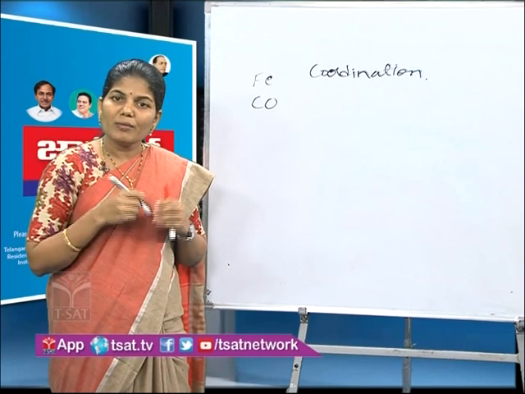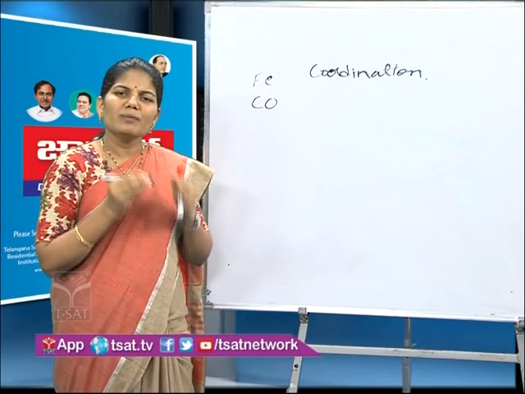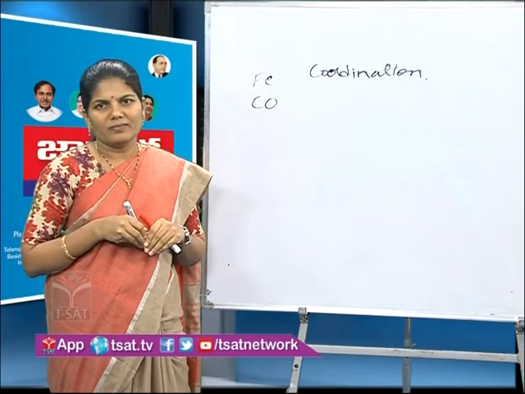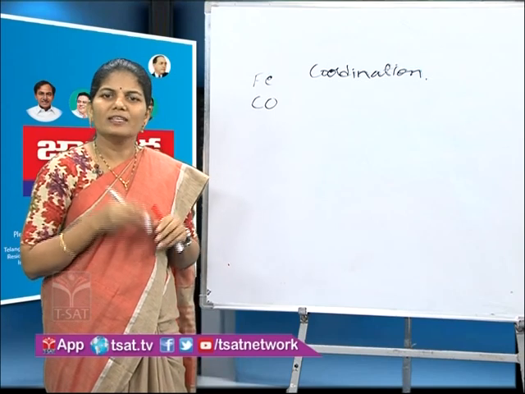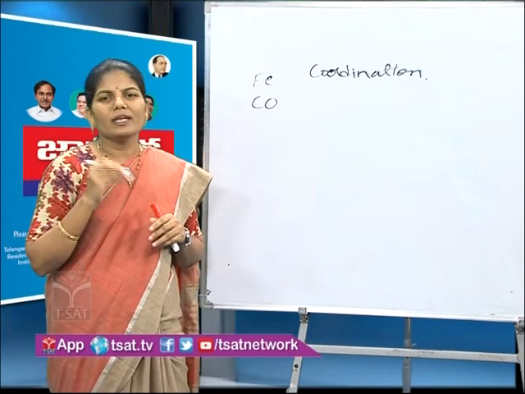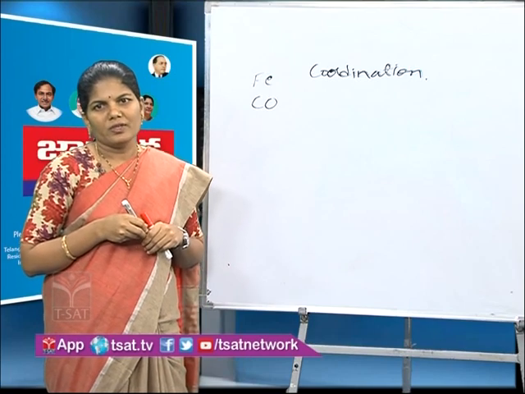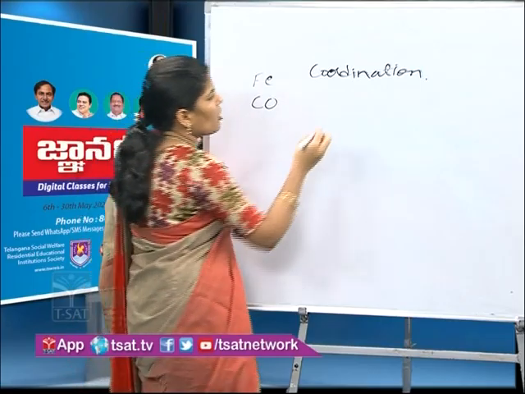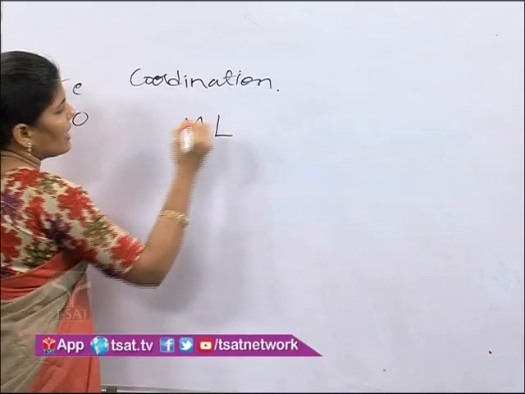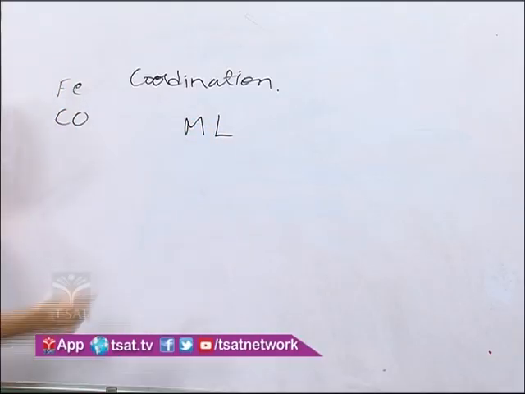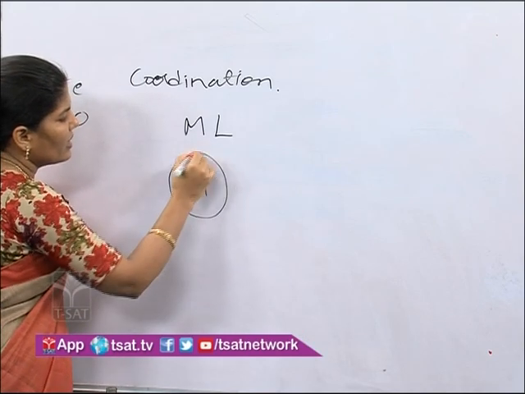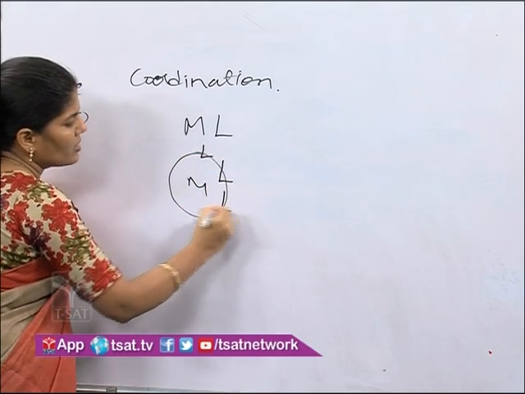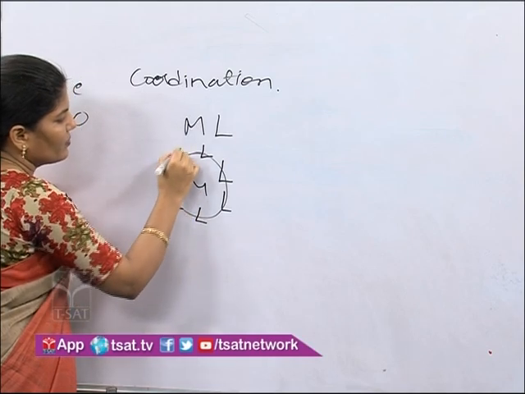These coordination compounds are identified in every part of our living system. So, therefore, there is a need to study coordination compounds. So, what is a coordination compound? A coordination compound is a combination of metal and ligand: a central metal ion surrounded by a set of molecules called ligands.